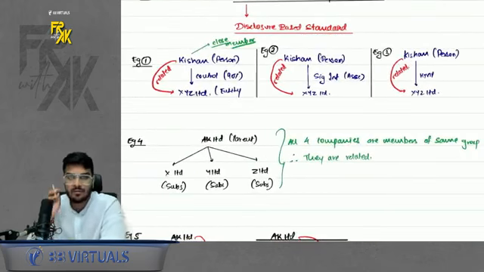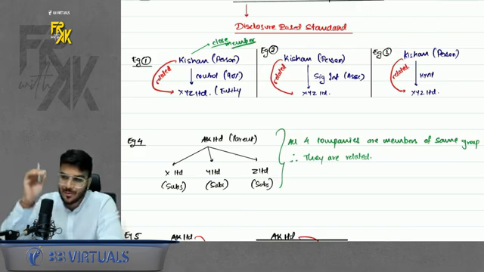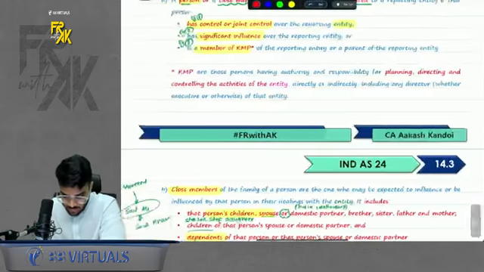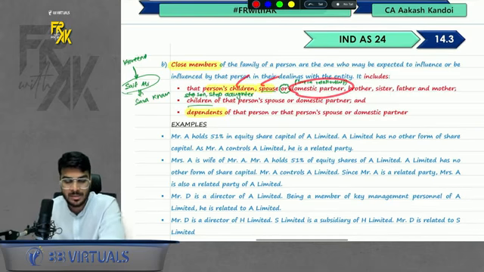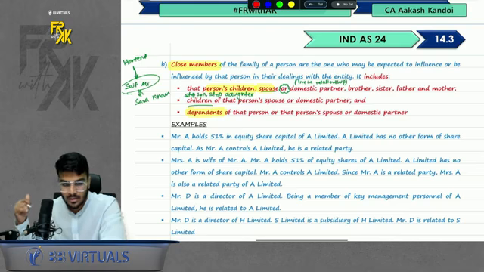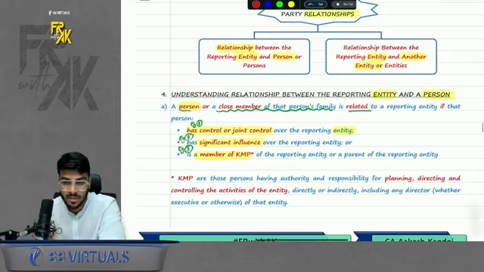It is just like whatever belongs to Kishan also belongs to his close member, because Kishan is in love with the close member. So if Kishan is related to XYZ, his close members are also related to XYZ. Now the question is, who all will be covered in close member? Simple. Your children, your spouse, or your domestic partner. Domestic partner means if you are staying with someone but not married, so live-in relationship basically. Brother, sister, mother, father. Children of that person's spouse or domestic partner: sometimes you might have married someone who already has a son or daughter, so your stepson and stepdaughter are also covered. And all your dependents are covered. So basically if you are related to someone, your close members are also related to someone.